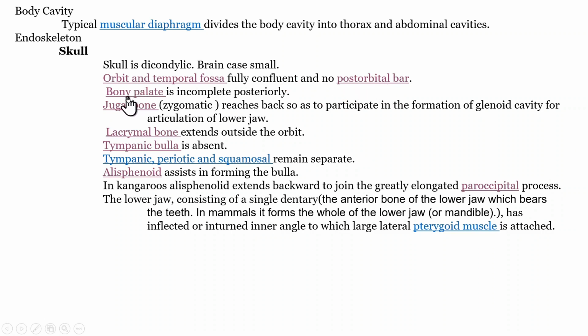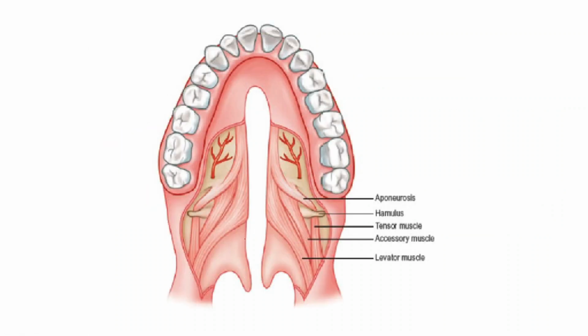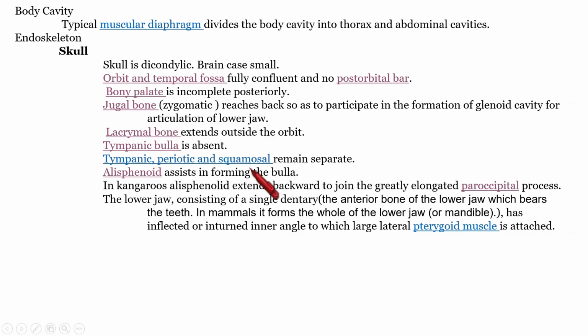The other point is the bony palate. Palate, we know, is the roof of the buccal cavity. It is incomplete posteriorly. That means we can see a furrow like this. In this form, we can see a furrow, which means that the palate is incomplete.